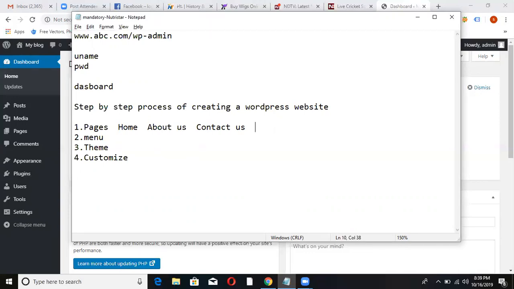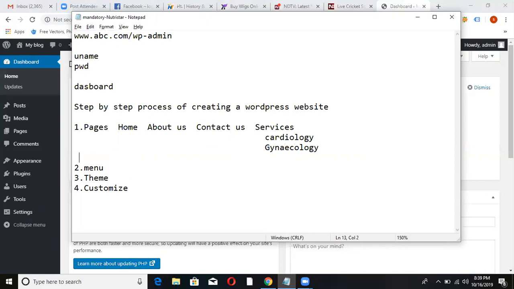Specialities, like the departments that the hospitals have, like ophthalmology, gastro, orthopedic, etc. Then, services. Under services, I'm providing cardiology, gynecology, and pediatrics.